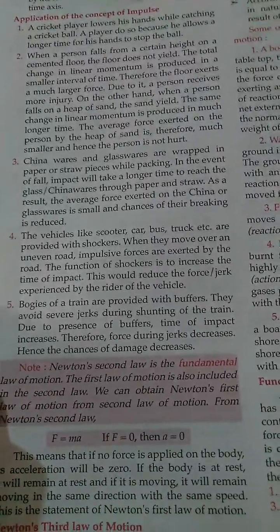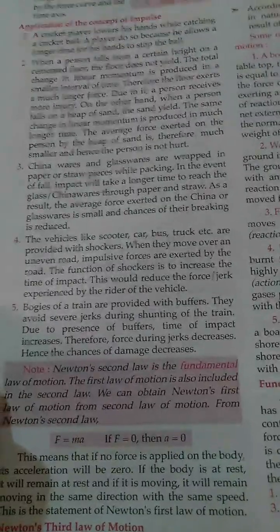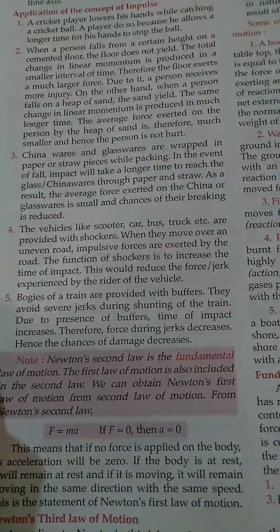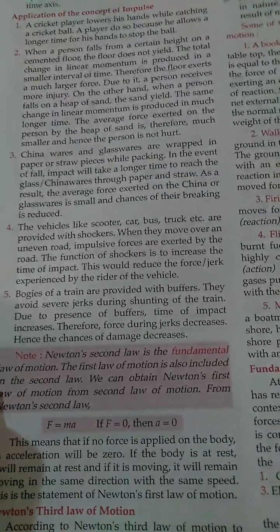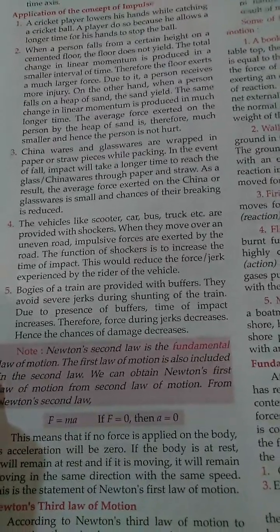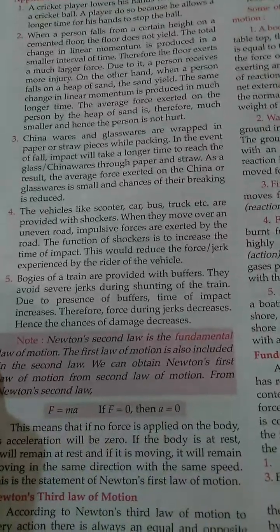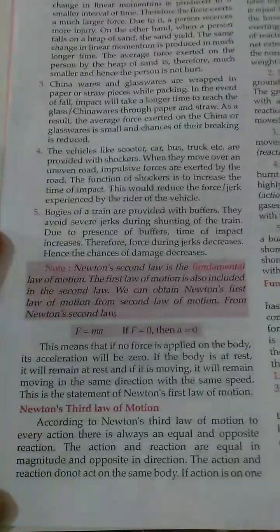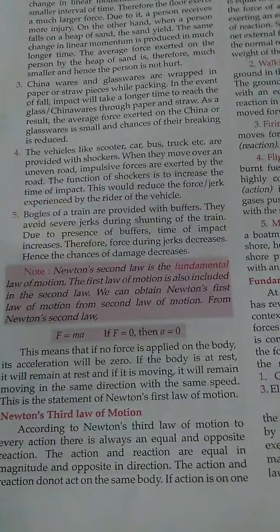Bogies of trains are provided with buffers. They avoid severe jerks during shunting of the train. Due to the presence of buffers, time of impact increases, therefore force during jerks decreases, hence the chances of damage decrease. Note: Newton's second law is the fundamental law of motion.